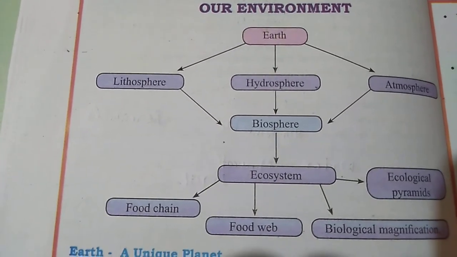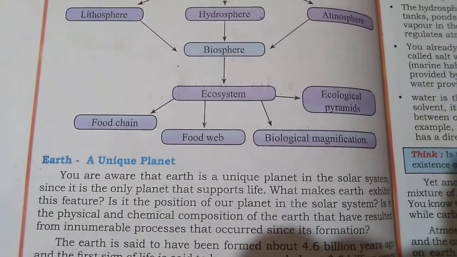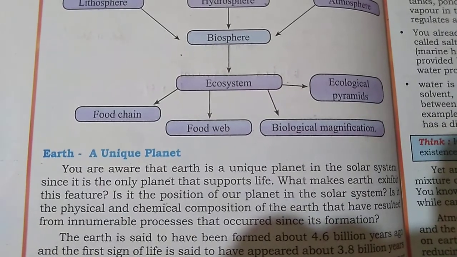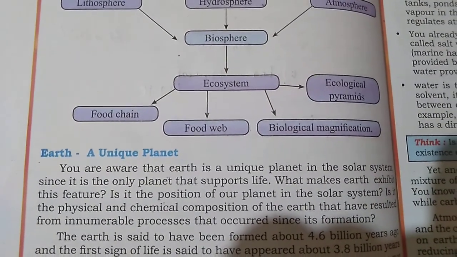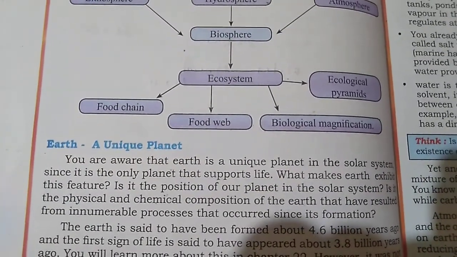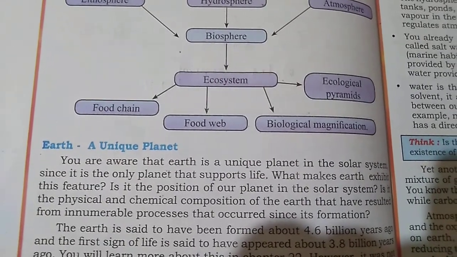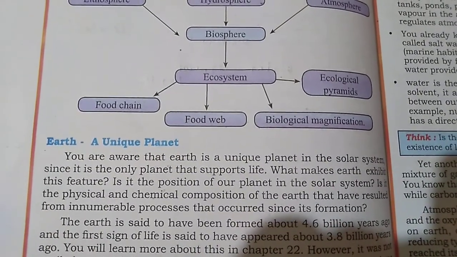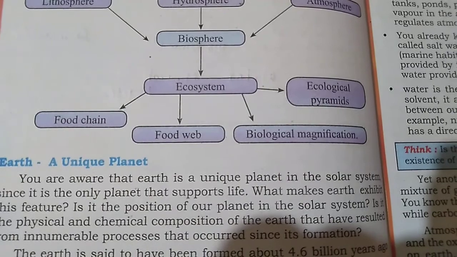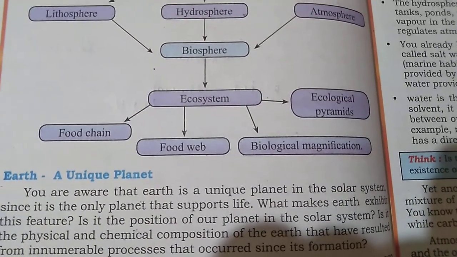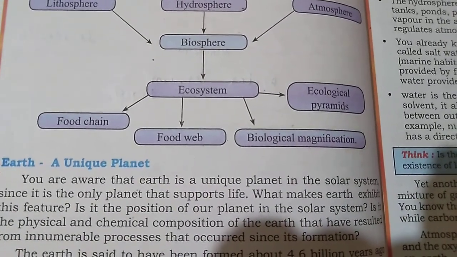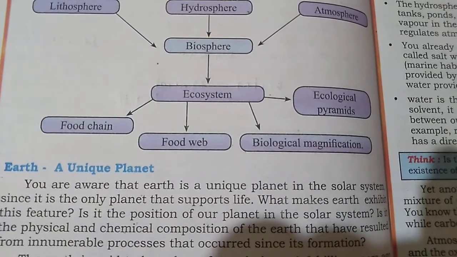Up to these three are included in the biosphere. In the biosphere, we have the animals, the plants, and the living and non-living organisms, all get together and live in an environment, that is called ecosystem. In the ecosystem, we have living things and non-living things. They have a good relationship between them. In the ecosystem, we have some other points: food chain, food web, biological magnification, and ecological pyramids. These four points you can study under the ecosystem.